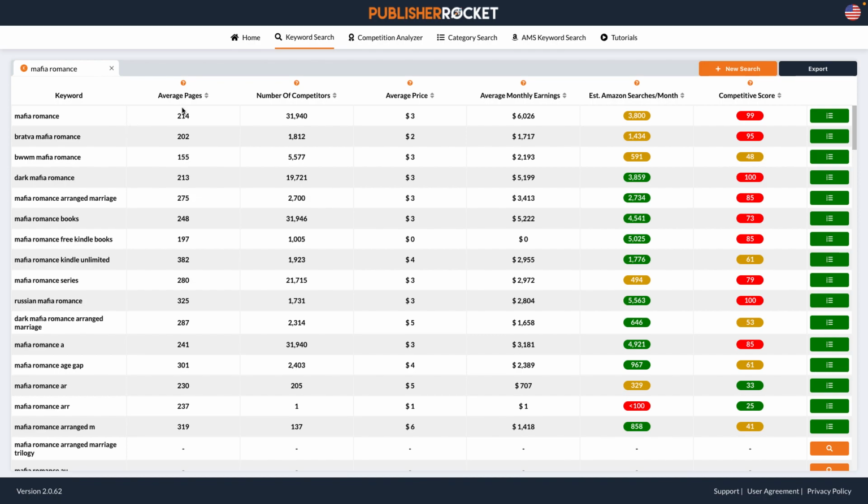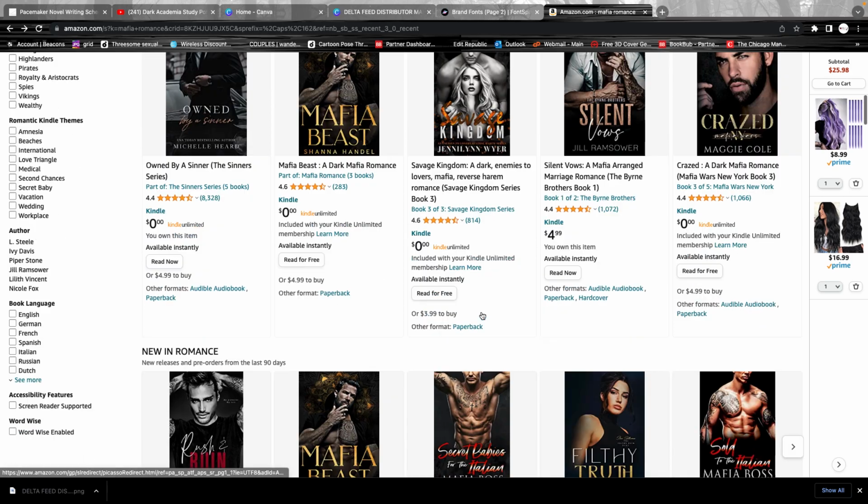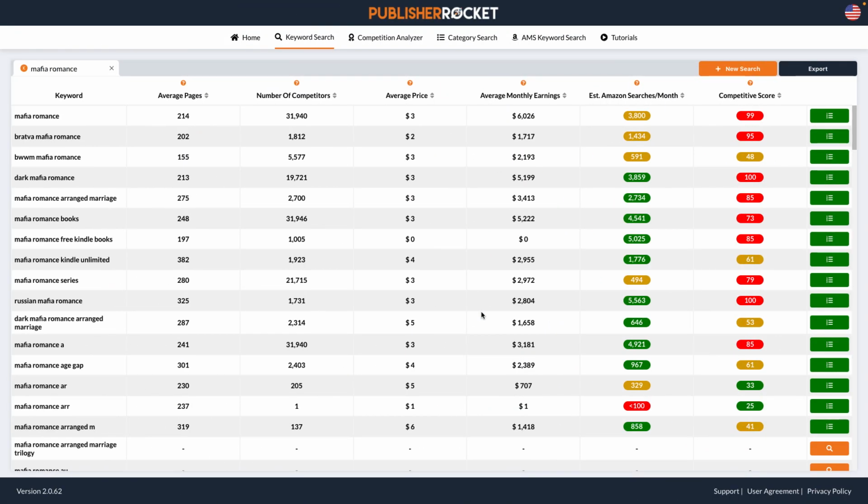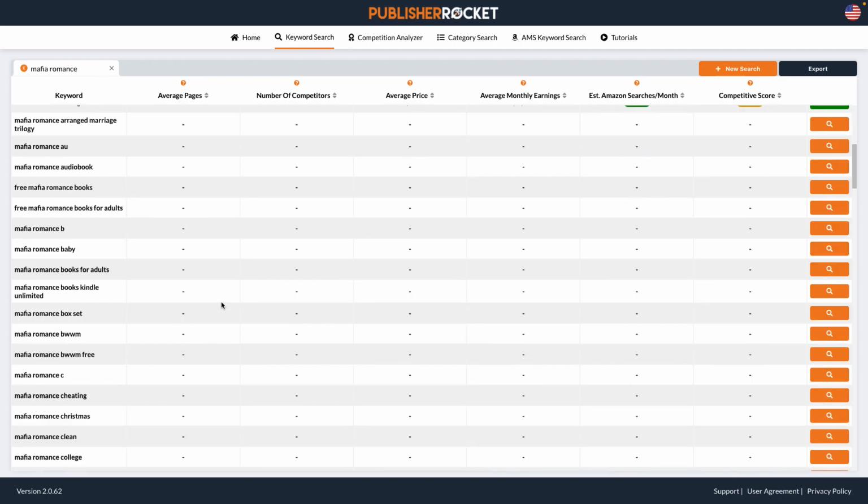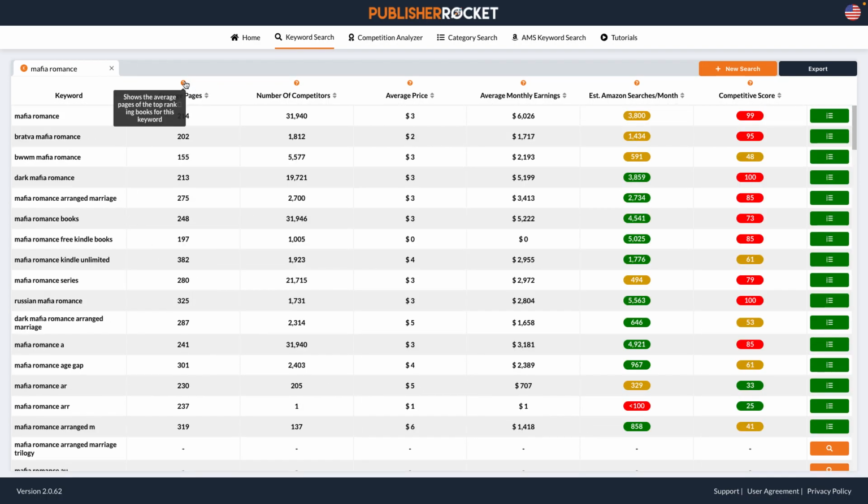So, Mafia Romance. The first thing we're going to see is the average number of pages. These are the average number of pages of the books that are on the first page. Out of all of these, the average number is 219. Honestly, I think that's a bit of a lie, because I think they're still looking at paperbacks and not at the ebook version of it.